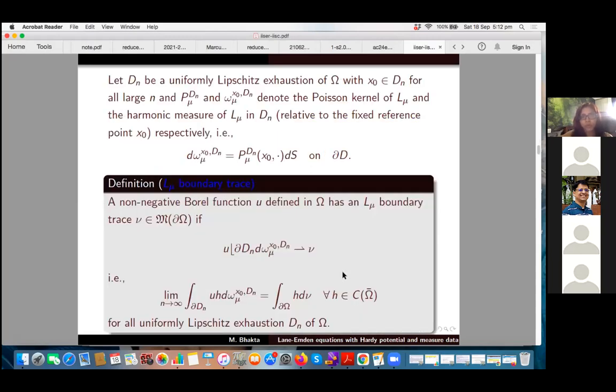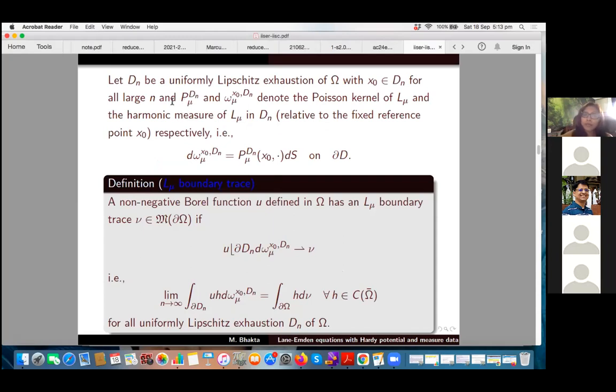So we are now going to define what is called the L_mu boundary trace. To define it, you take a uniform Lipschitz exhaustion of omega. So let D_n be a uniform Lipschitz exhaustion, and x_0 a fixed reference point, so that it is in D_n for all n.